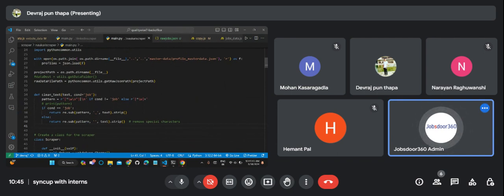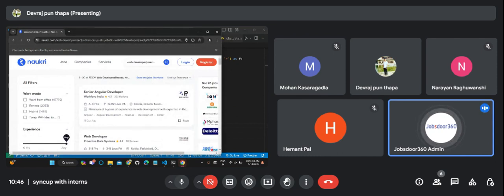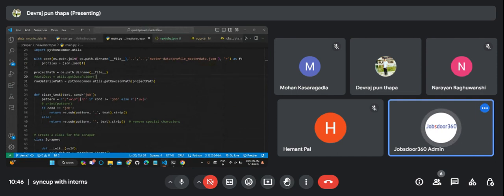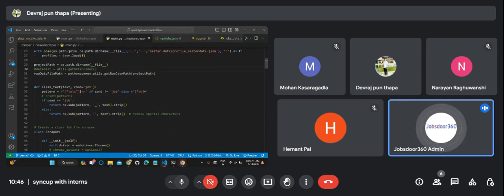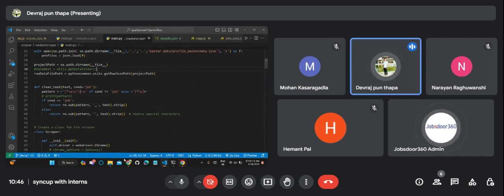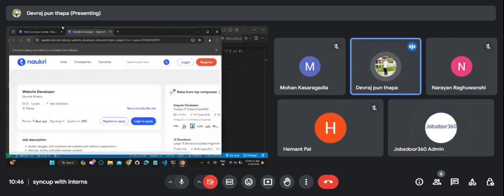With line number 26, with open, we are loading the profile master data. Master data is basically data that, once created, is finite and we can use anytime. So we are loading all the profiles from the master data, and then with the path, raw data file path, probably we are not using it.